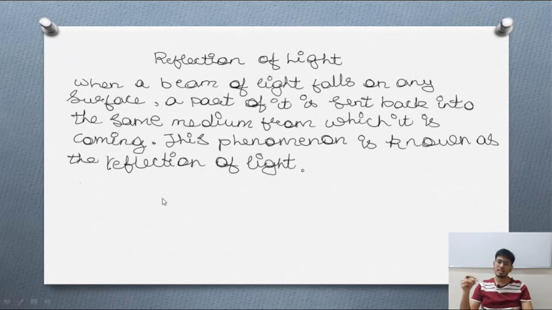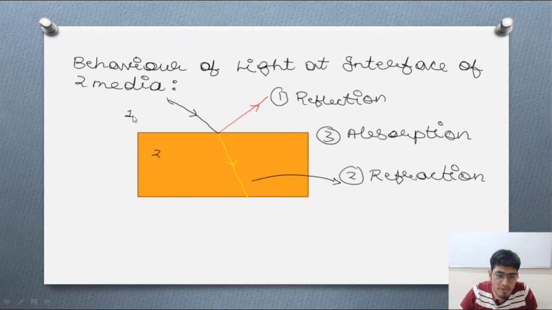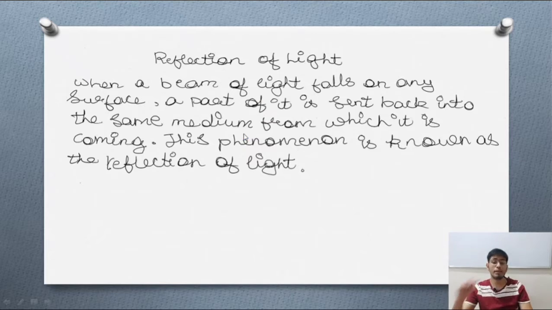Basically, I told this thing in the previous lecture also: suppose this is the first object and suppose this is the second object. Now, what is happening? A ray of light is passing in the first medium, something like this, and it gets deflected in the same medium with a change in angle, and this is basically known as the reflection. Now, the proper definition of reflection: when a beam of light falls on any surface, a part of it is sent back into the same medium.